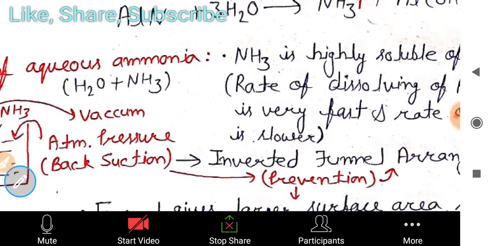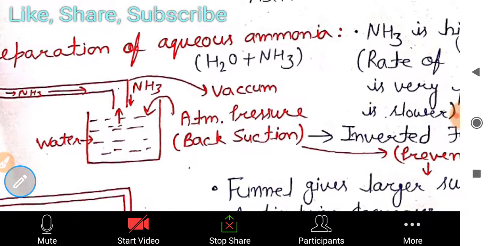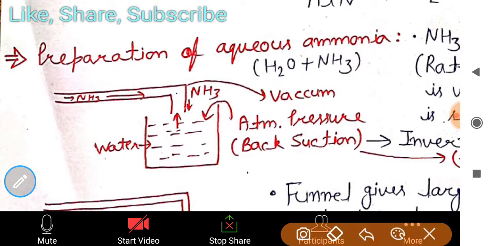We will discuss that after, but first see what happens if we make this aqueous ammonia. When NH3 is formed by this reaction and comes inside the water, as you know it is highly soluble, so the whole ammonia will just dissolve in this water.